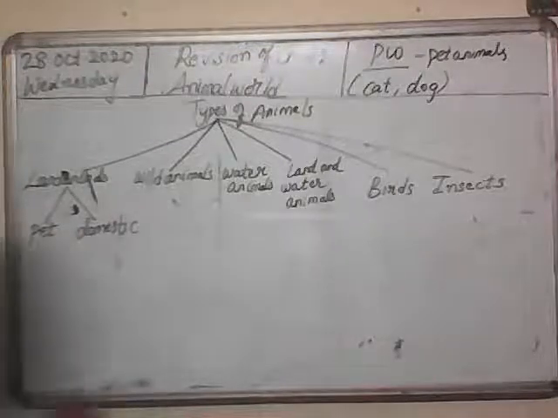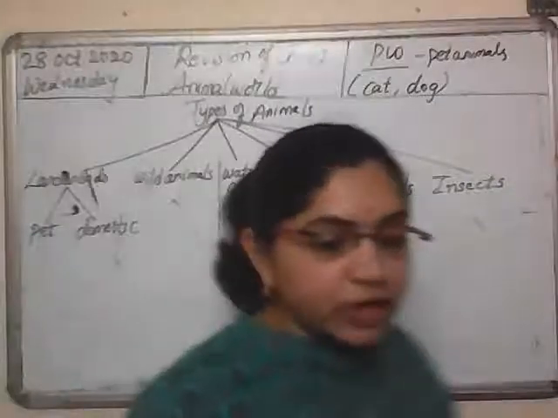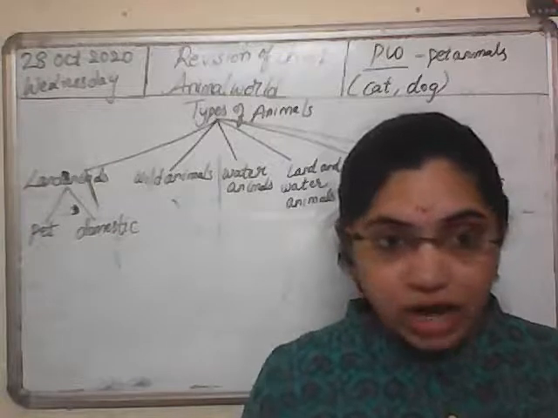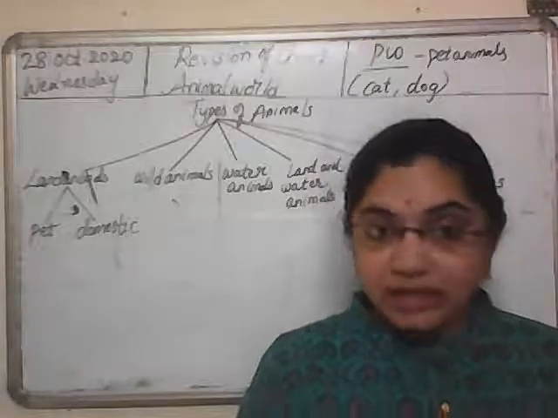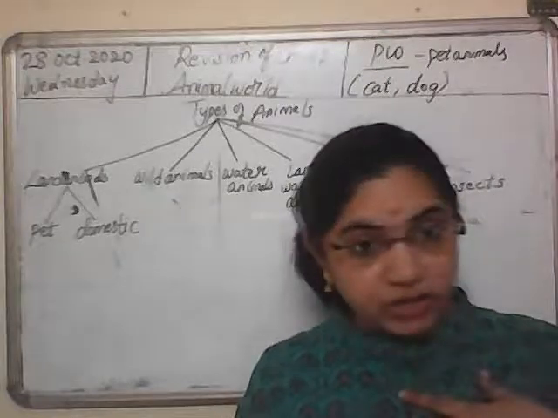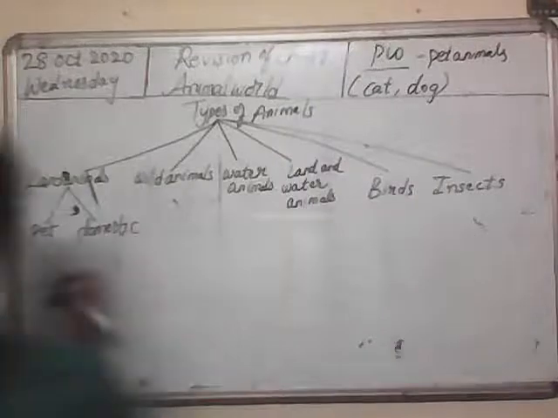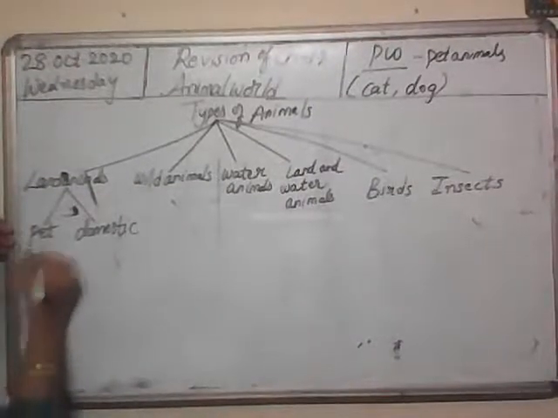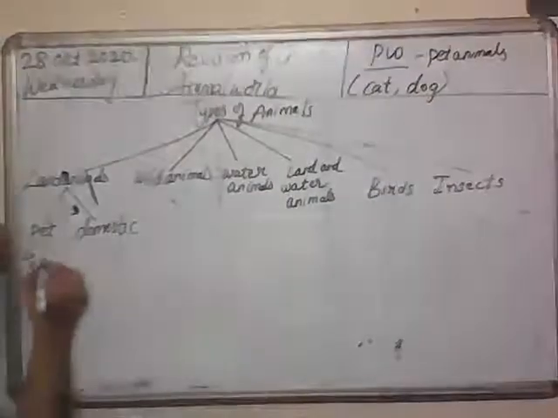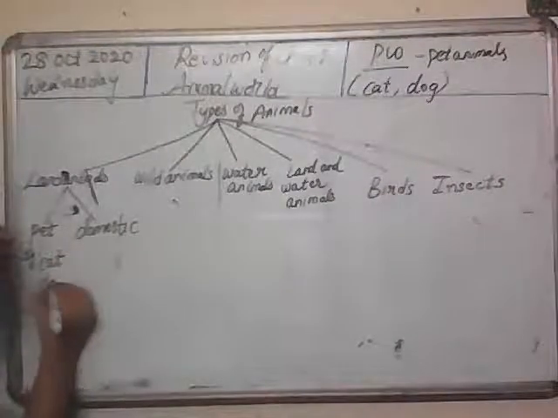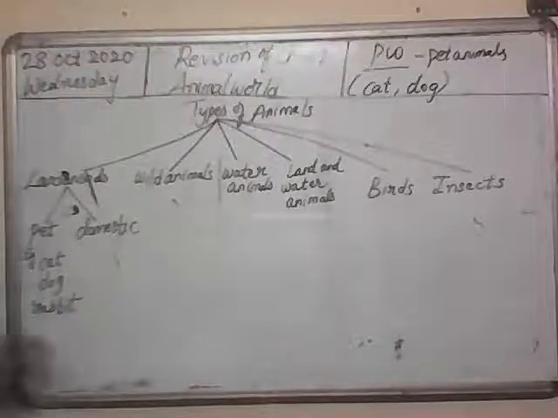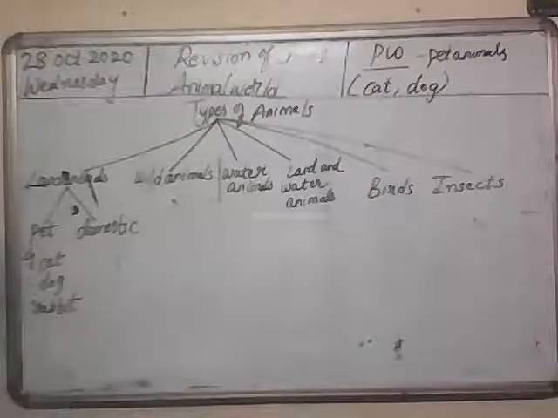So pet animals. What are pet animals? The animals which we keep in our homes or in our surroundings are pet animals. And domestic animals are those which we put in farms and they are very much useful to us. So examples of pet animals: cat, dog, rabbit are the very common pet animals.